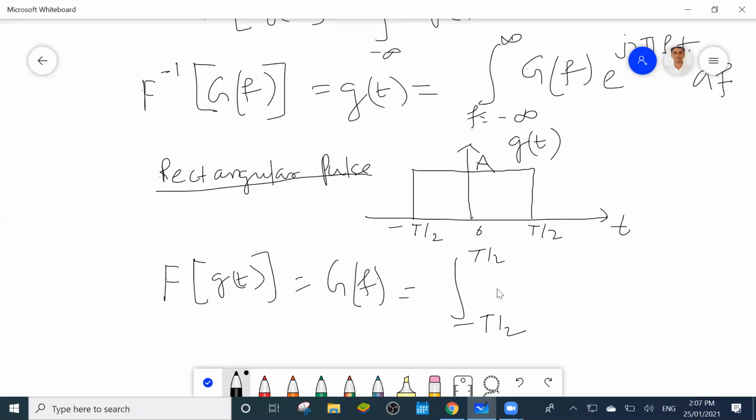And what is the g of t value? The g of t value is A, into e to the power minus j 2 pi f t dt, as per the formula.